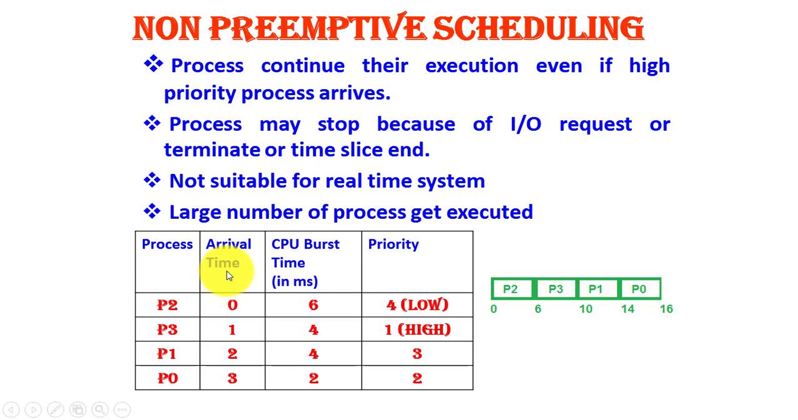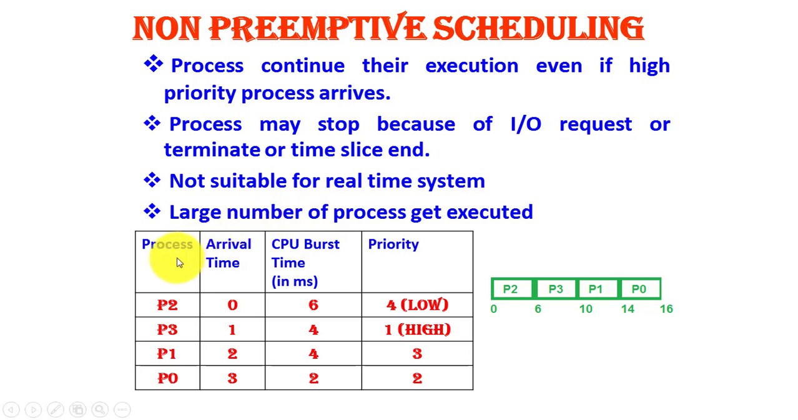So here in non-preemptive scheduling, what is going to happen? The process may stop because of some IO request, or it will terminate by itself. But such type of non-preemptive scheduling is not suitable in real-time systems, as in real-time systems sometimes a higher priority process needs to get executed, and this is not possible in non-preemptive scheduling. And since there is no interruption, a large number of processes get executed as compared to preemptive scheduling.